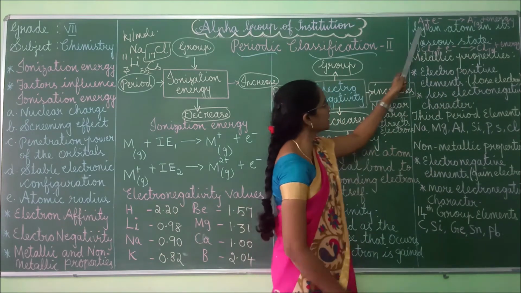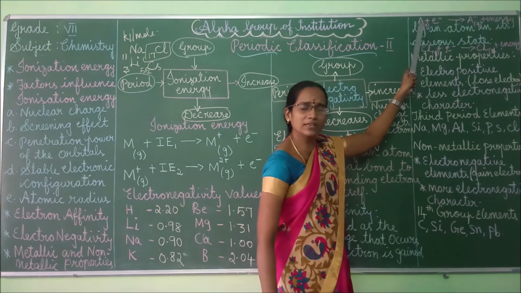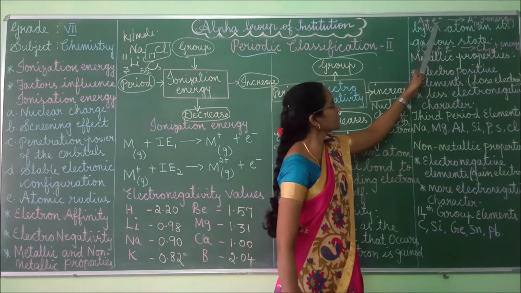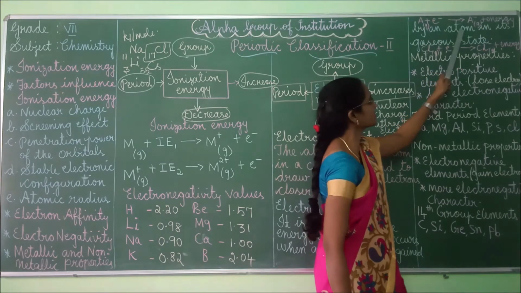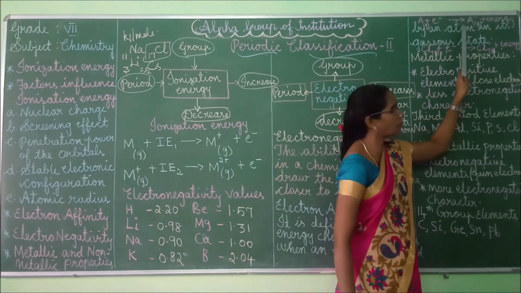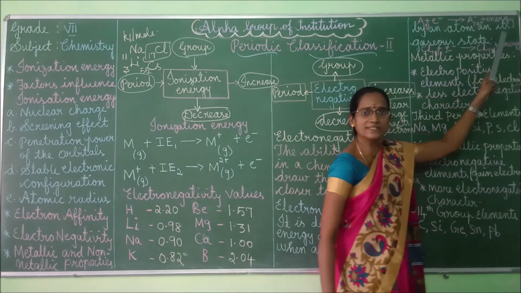For example, this A is a gaseous atom; plus an electron, it changes into a negatively charged particle, and energy is released.